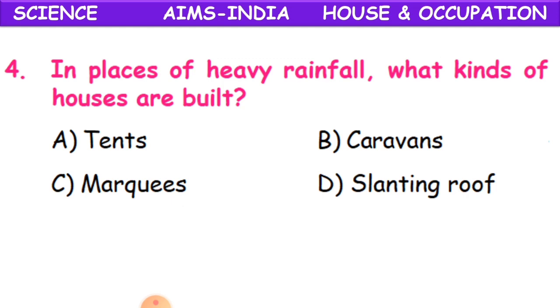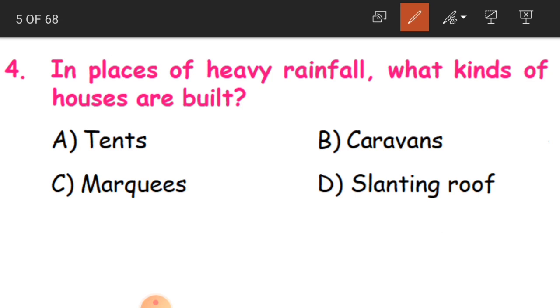In places of heavy rainfall, what kinds of houses are built? Some places, children, will have heavy rainfall. In those places, what kind of houses are built? According to the climatic condition of the place, the house structure will be different. The houses we build will differ according to the climate. See here, in India we do not use wood houses. We do not live in wood houses.